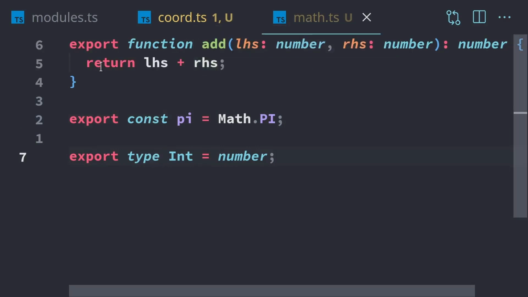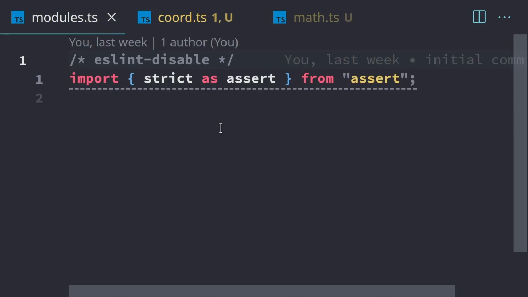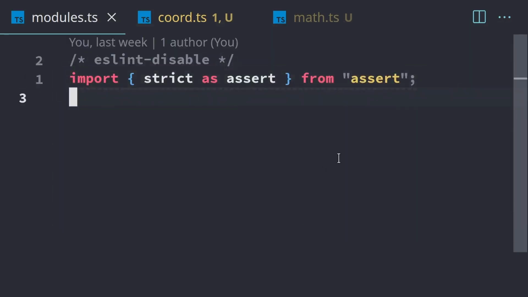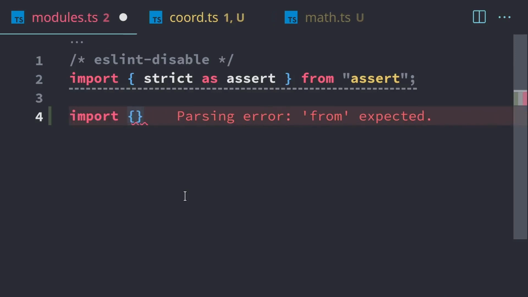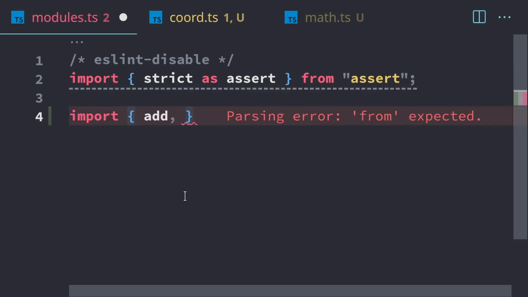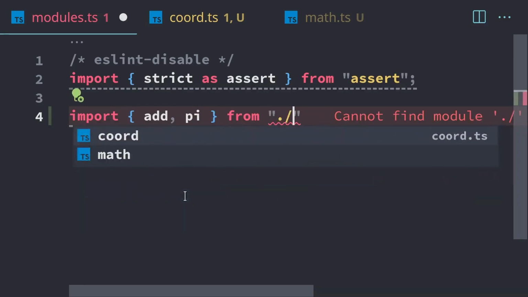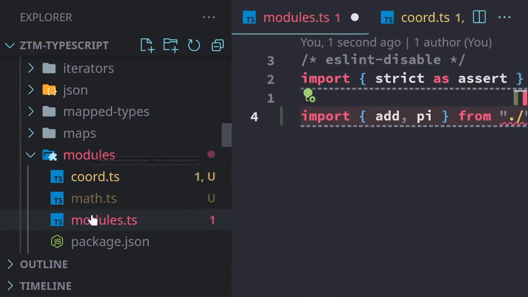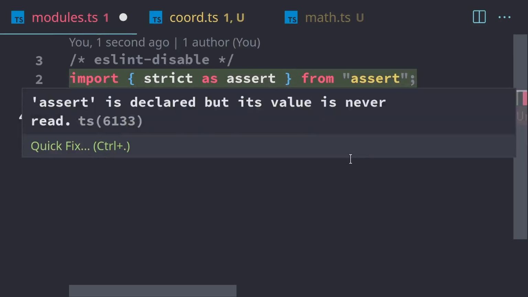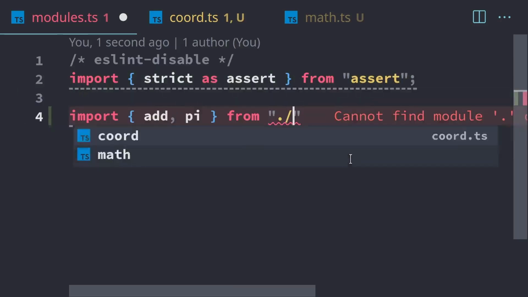So now we're going to use these in our modules.ts. We've been using this import strict as assert from assert, and this is importing a module for us. And we're going to be importing our own modules that we just made. So I'll start with importing our math functionality. We're going to import, we need curly braces, our add function, and we're going to import pi. And we use from ./, and ./ will access the current path. So ./ is going to access this modules folder and everything within it. And if we type in ./ you'll see that we get a pop-up of the available modules.